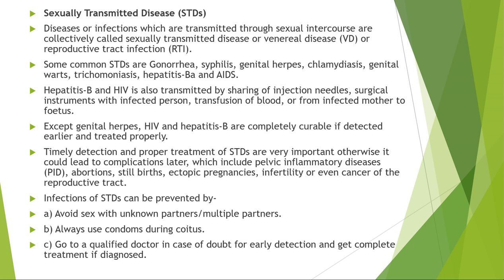What are sexually transmitted diseases? The diseases or infections which are transmitted through sexual intercourse are called sexually transmitted diseases.